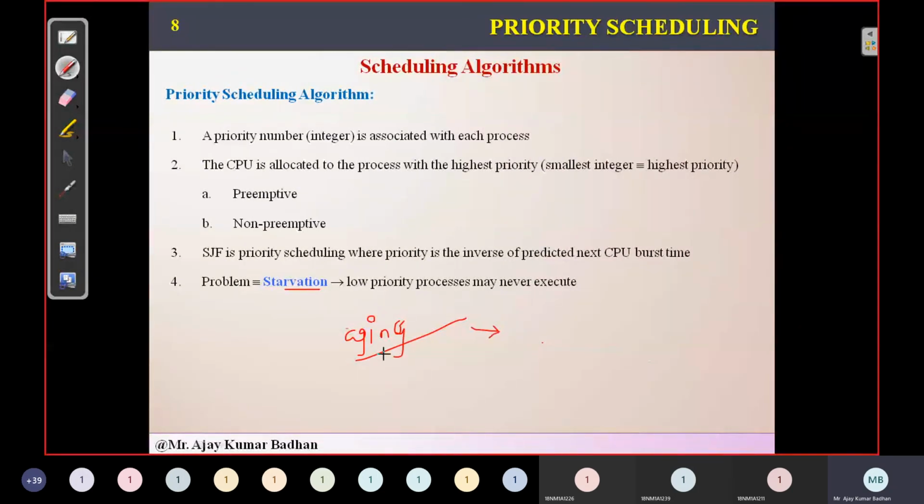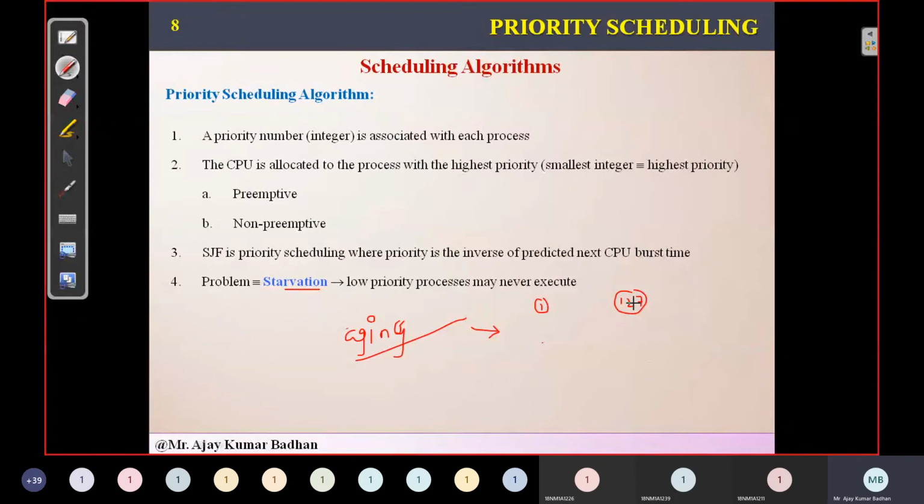What exactly happens in aging is that whichever low priority process is there, we will try to improve its priority every 15 seconds or 15 minutes. For example, we have priority from 1 to 127. 1 is the highest priority, 127 is the lowest priority.